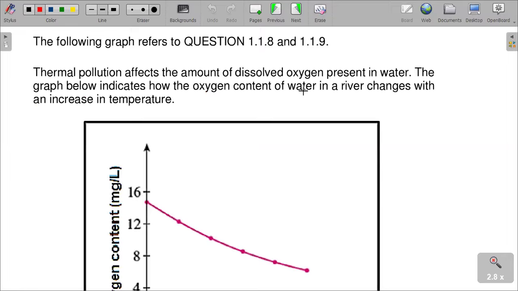The following graph is to be used to answer questions 8 and 9. Thermal pollution affects the amount of dissolved oxygen present in water. The graph below indicates how the oxygen content of water in a river changes with an increase in temperature. Thermal pollution can be due to the generation of electricity from a water reservoir, where the heating of the turbines and the water can affect the oxygen content in the river.